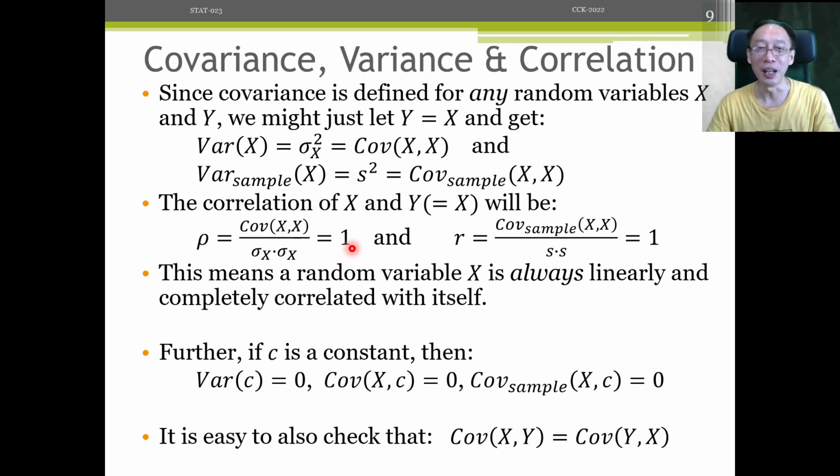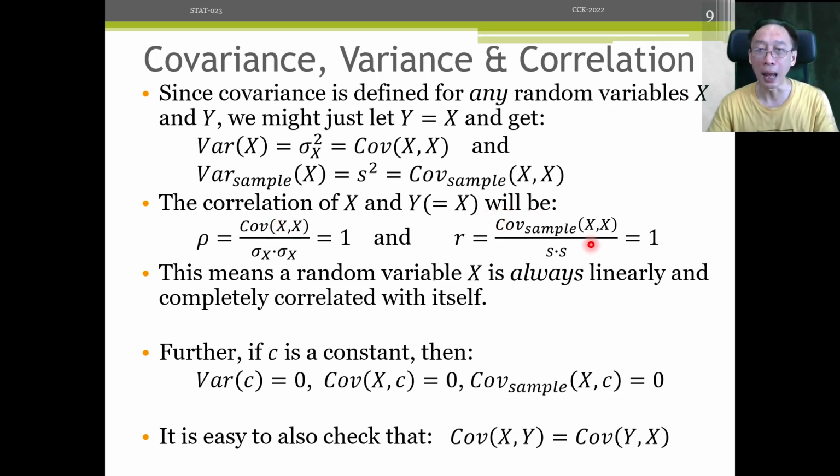So we should expect a perfect 1 here, and it is true because covariance of x and x is the variance of x. And downstairs, the standard deviation of x times the standard deviation of x is just the variance of x. So they cancel out, and no matter what x is, whether height or weight or stock price, mileage, it will always be 1.